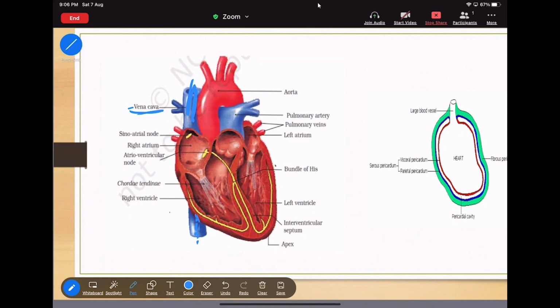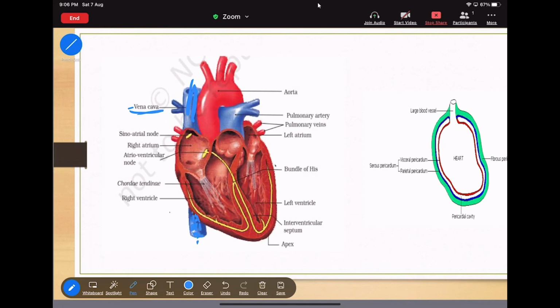Always remember, the superior one collects the deoxygenated blood from the organs. The superior is going to collect the deoxygenated blood from the organs, and it is always above the diaphragm. This one is above, that means above the diaphragm. Now the second thing is the inferior vena cava. This one is the inferior vena cava.